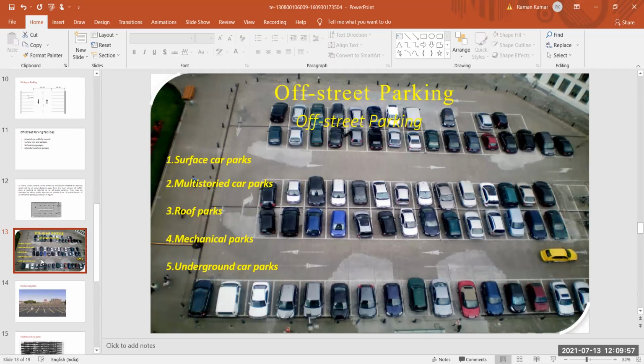So these are basically your off-street parking systems, and which parking system we use for a certain place will depend wholly on the driver who travels on a particular street or road. So these are our different kinds of parking systems and parking facilities. This is all about parking facility and parking system.